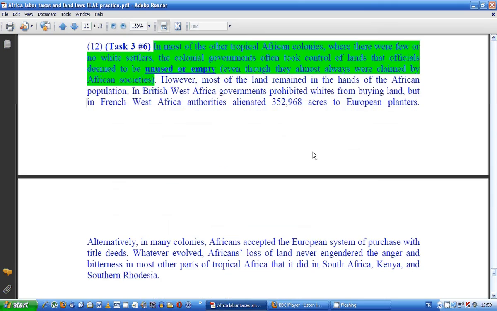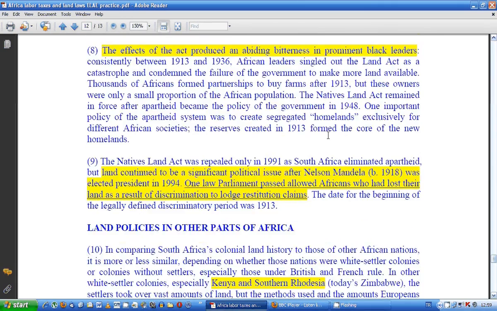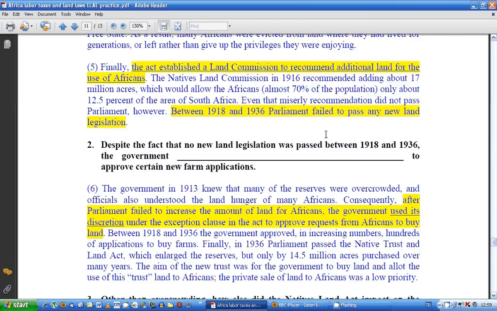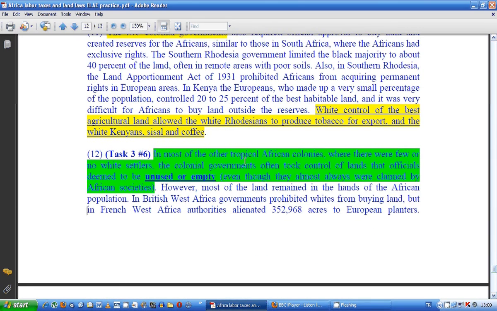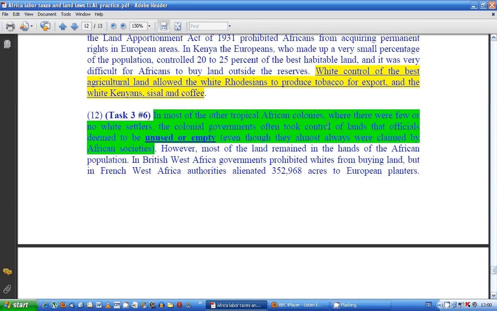So let's take a look down here. Territorial segregation. And there, stop Africans from buying more land. We saw that in the paragraph, so that'll help us to find this. And the final question is right near the end.